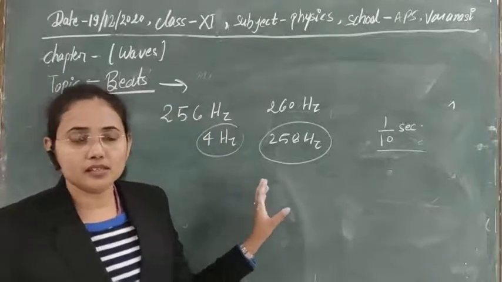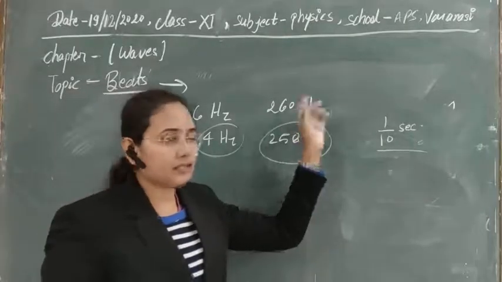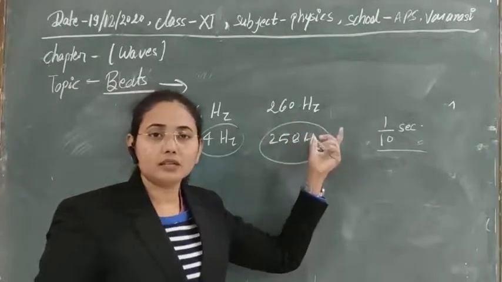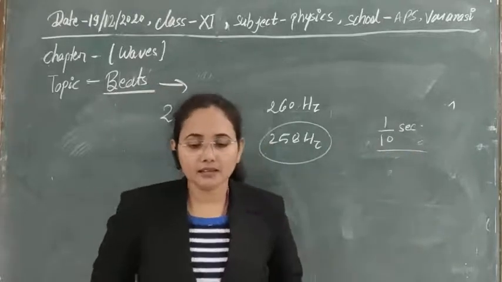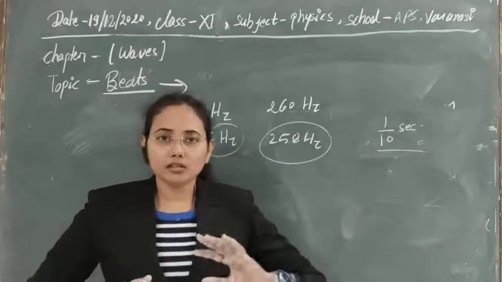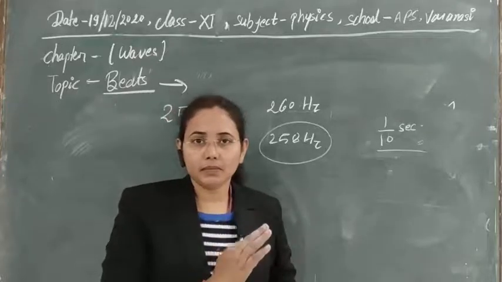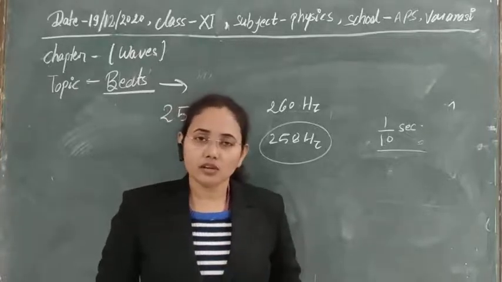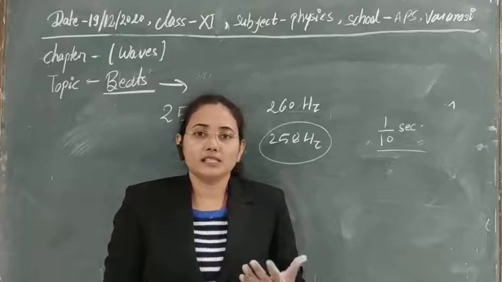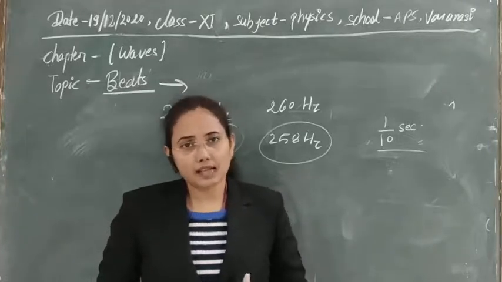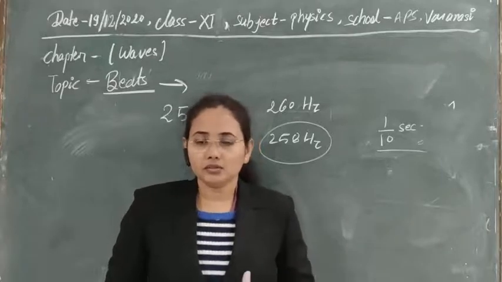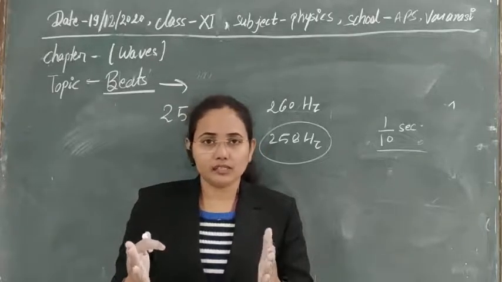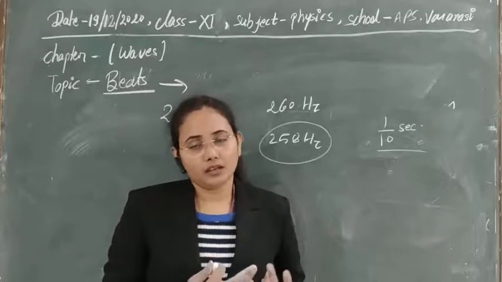This 4 Hz corresponds to a time that is less than 1/10 second. It means that our ears cannot distinguish these two vibrations, these two frequencies, so it will hear both frequencies simultaneously, as the superposition of them. It cannot distinguish that these are two frequencies coming to our ear.